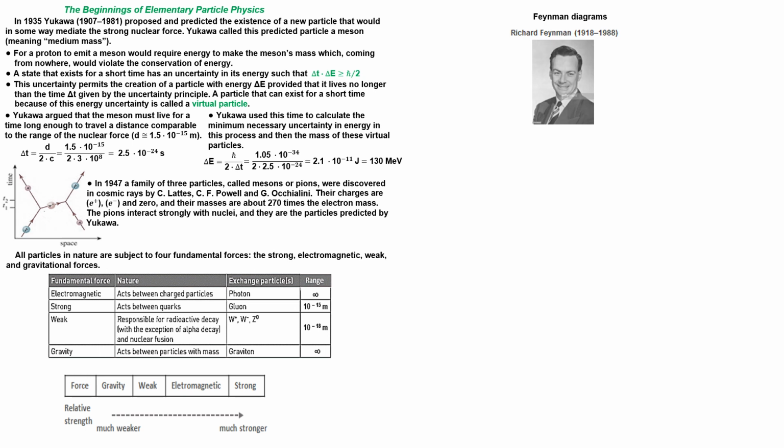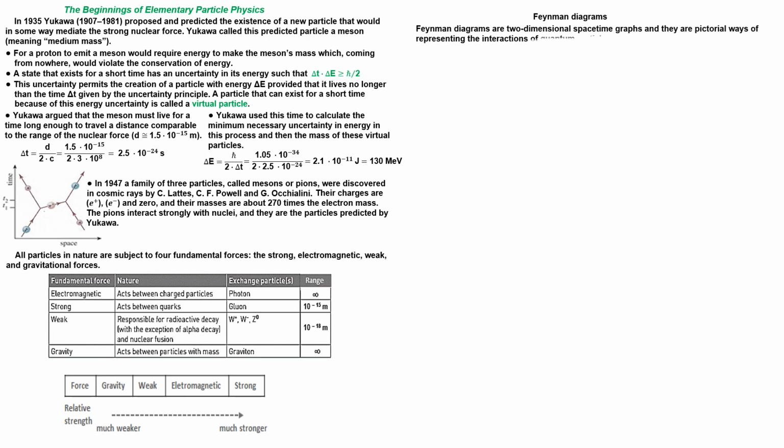However, a brief description of a simplified version of the diagrams and a few basic rules will be ample for our use in illustrating the phenomena of interest in these and future videos. In particle physics, Feynman diagrams are two-dimensional space-time graphs, and they are pictorial ways of representing the interactions of quantum particles. Feynman realized that the interactions of particles on the quantum scale could be represented on paper by a series of arrows and wavy lines following a set of simple rules.